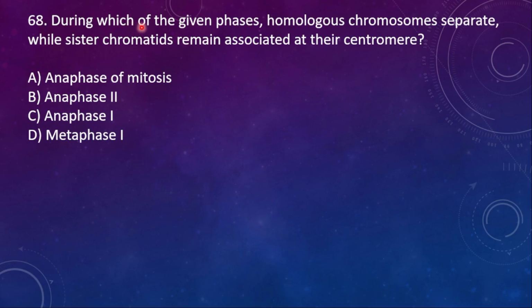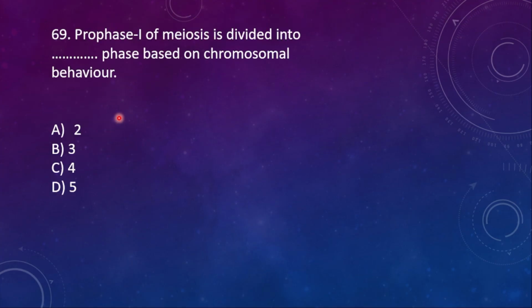68. During which of the given phases do homologous chromosomes separate while sister chromatids remain associated at their centromere? A. Anaphase of mitosis, B. Anaphase 2, C. Anaphase 1, D. Metaphase 1. So here the right option is anaphase 1.